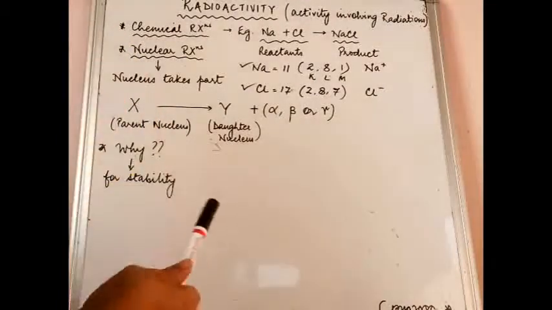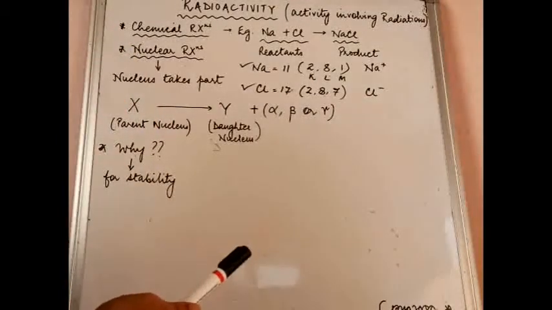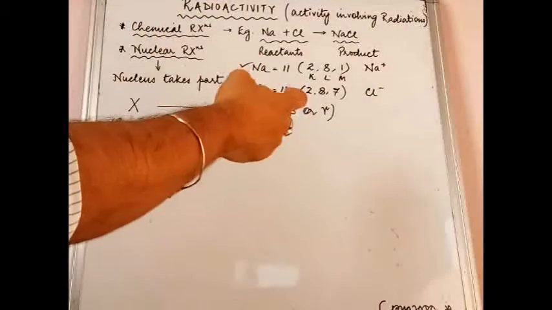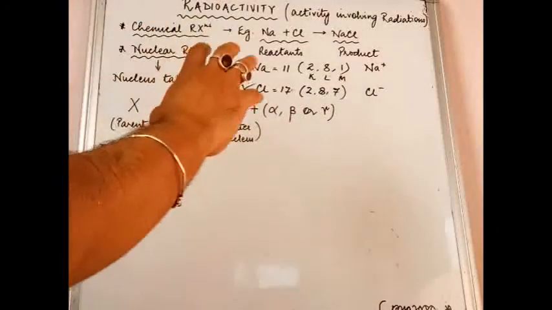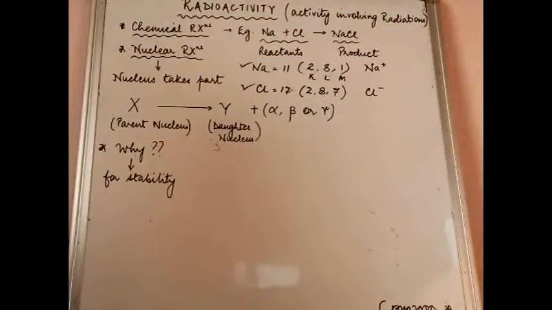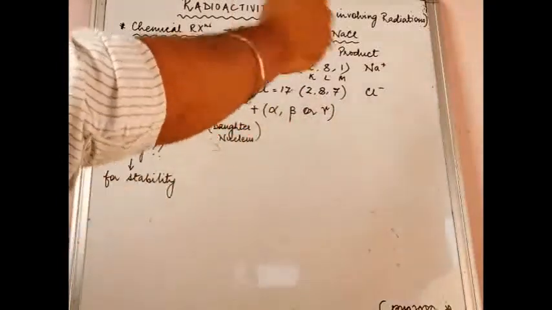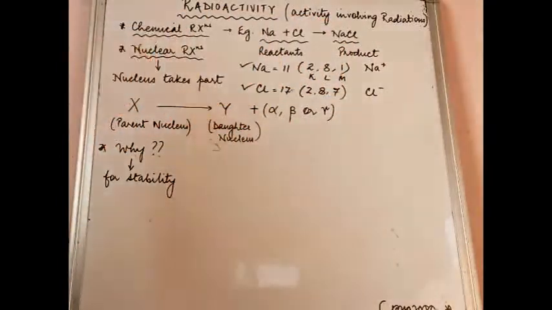Na plus and Cl minus combined and formed NaCl. Na and Cl, before reacting, were known as reactants. After they reacted, a new product got formed. So reactants are giving you product. Remember, we are studying chemical reactions.